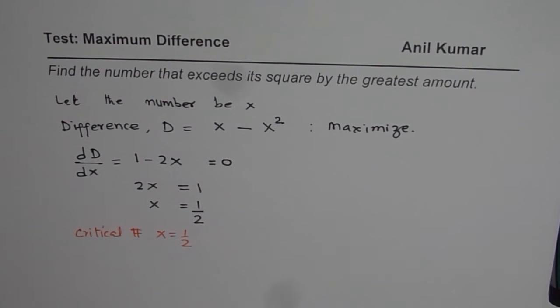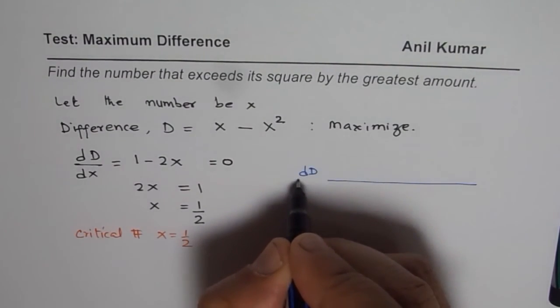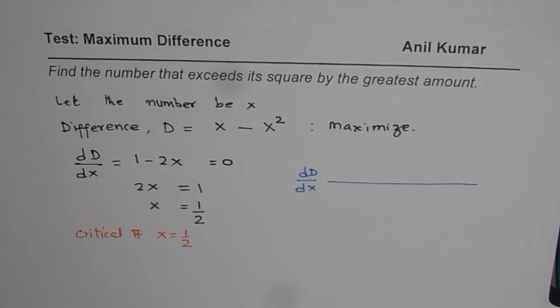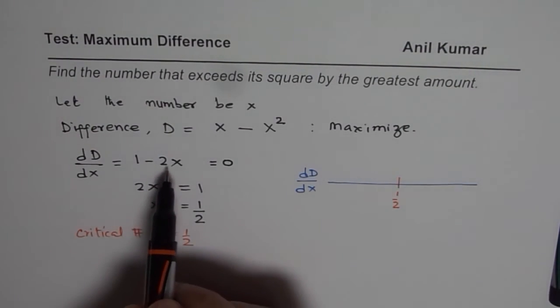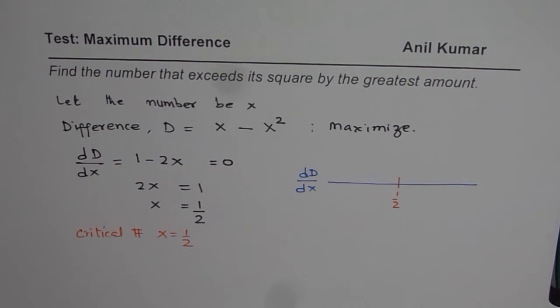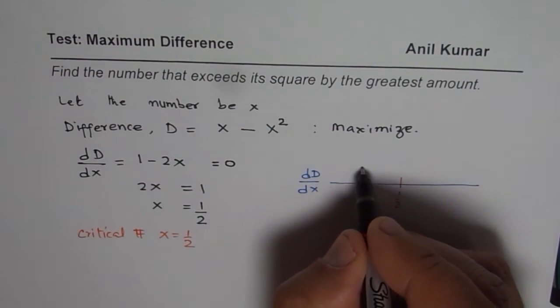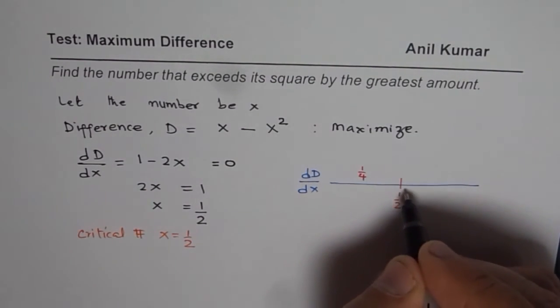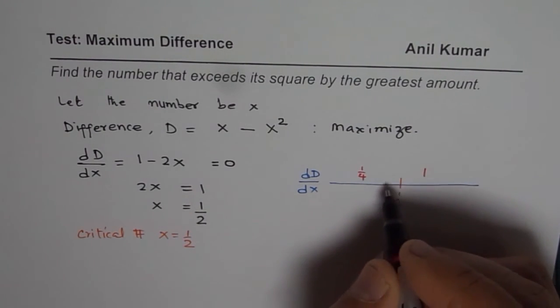Now how do you know that this indeed will maximize the difference? That is what we need to know. So we can analyze the critical number, that means we'll analyze d' of x. The critical number is half for us. You can take a number which is less than this, let us say 1/4, which is less than half. And if I have to take a bigger number, it could be 1. So 1 is larger than half. Let us test the values.